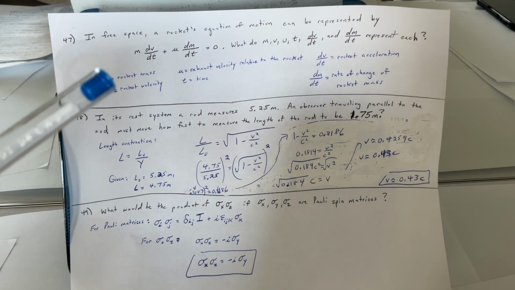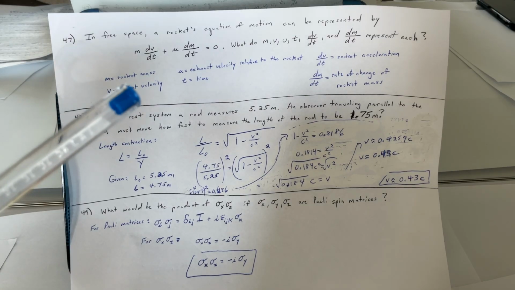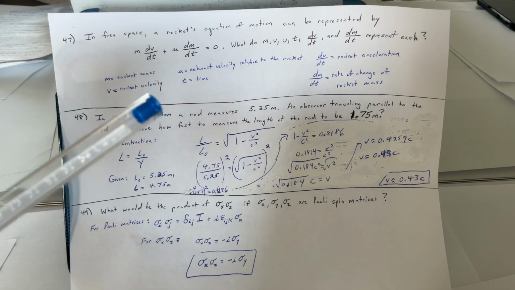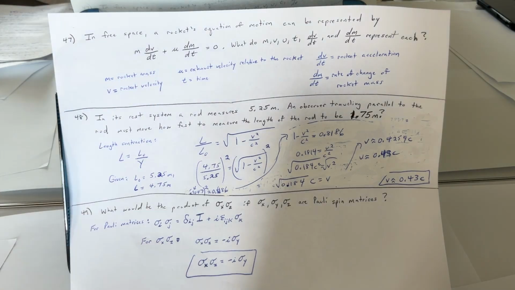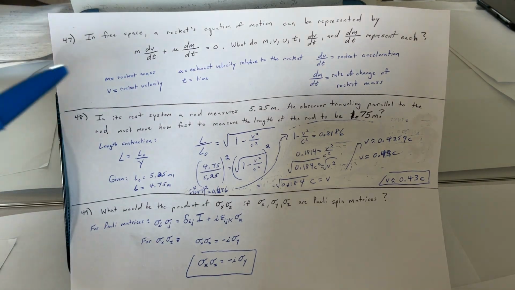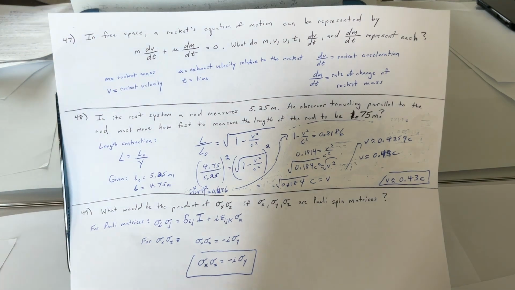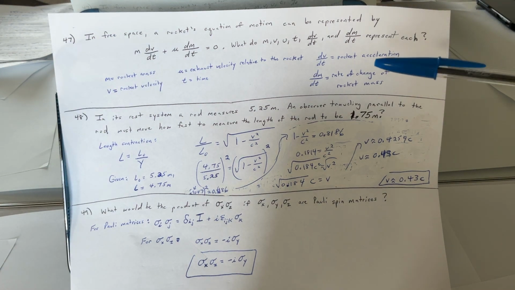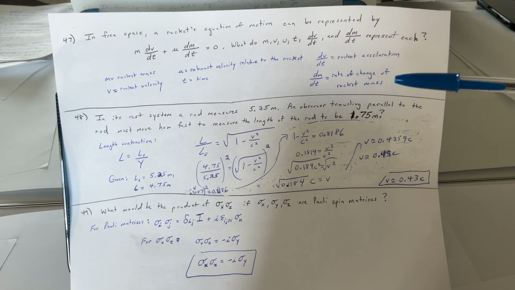So m equals the rocket's mass. v is the rocket's velocity. t equals time. Mu is where they're trying to trip people up on an exam, I guess. Mu is the exhaust velocity relative to the rocket. dv/dt is the rocket's acceleration. And dm/dt is the rate of change of the rocket's mass.